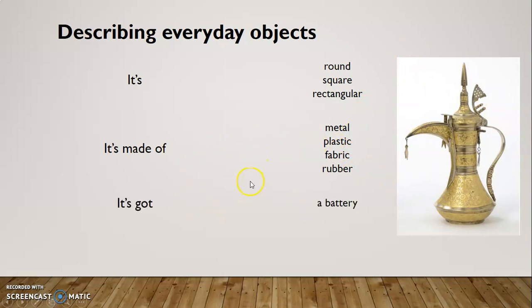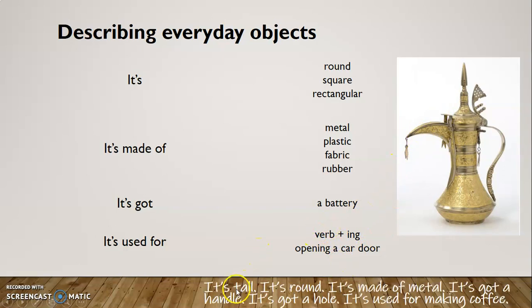What's the material? It's got, what does it have? A battery. This was in the book, but this one doesn't have a battery. It's used for, verb plus ing, opening a car door. Again, this doesn't have any of those things, but what is it used for? So the example I give at the bottom to describe this is, it's tall, it's round, it's made of metal. It's got a handle. It's got a hole here for pouring. It's used for making coffee. So this is how we describe everyday objects.